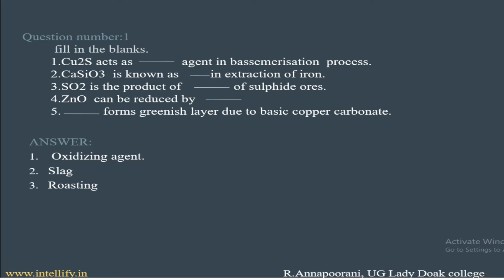Fourth is zinc oxide can be reduced by dash carbon, because carbon is more reactive than zinc, so it can easily replace the zinc. Dash forms greenish layer due to basic copper carbonate. Copper with moist CO2 forms a greenish layer due to basic copper carbonate. When copper reacts with CO2, it forms copper carbonate. This only gives greenish color.